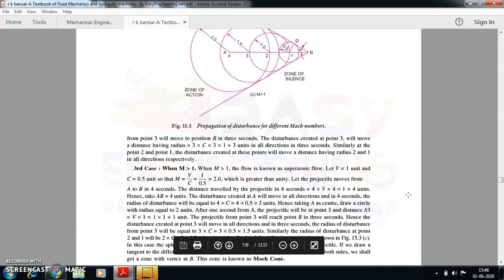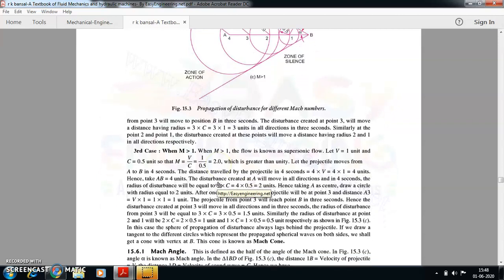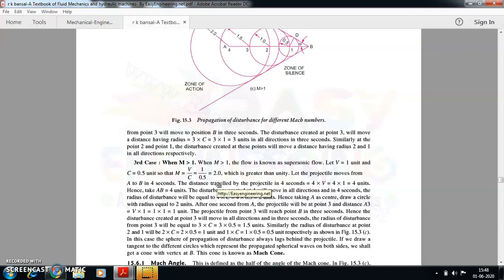I have to take the value of c lesser than the value of v. So if I'm taking the value of v as 1 unit, I have to take the value of c lesser than that. So let me consider it as 0.5, so that your v by c is 1 divided by 0.5. This is the case of a supersonic flow.